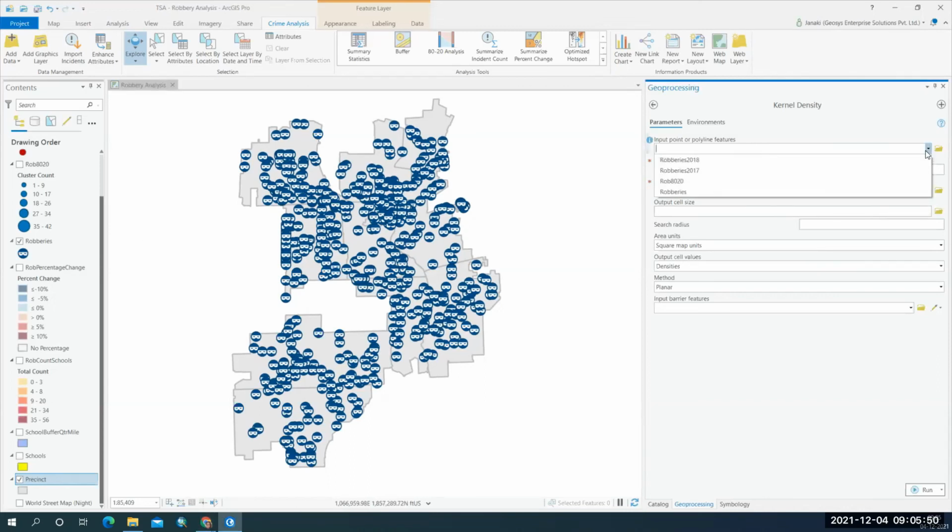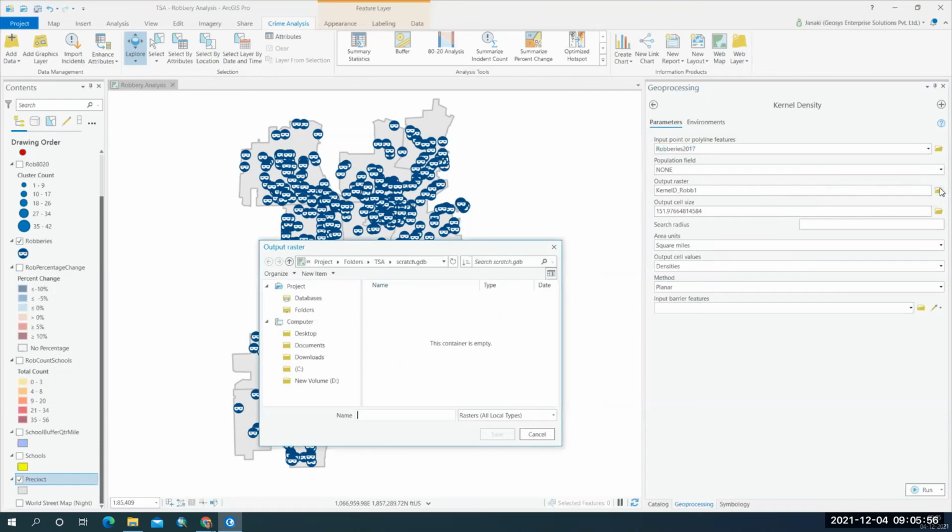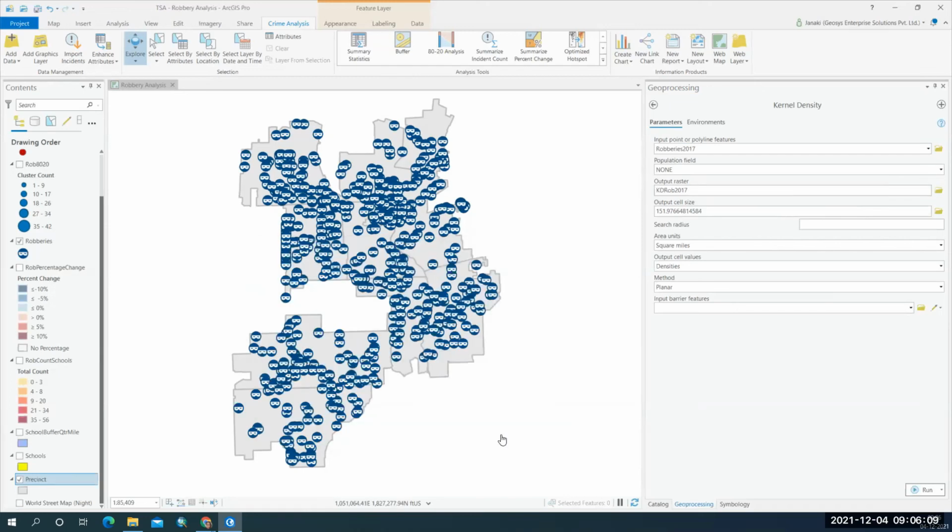So here I want the 2017 robberies, and I want to give the name for my output raster: Kernel density robberies that occurred in the year 2017. Okay, and now I'm going to click on run and find out the robberies that occurred in 2017 using my kernel density tool.